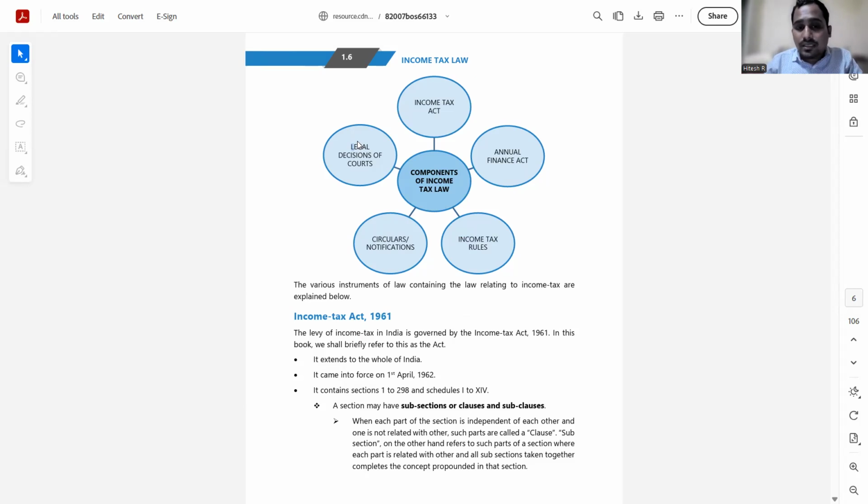So in such cases, when a conflict arises and the public goes to the court, the judiciary gives a judgment. These judgments can be used as a reference, and they are binding on the citizens of India, be it the revenue department side or the citizen side. Okay, so these are the large components of the Income Tax Act broadly: the Income Tax Act, Income Tax Rules, the annual Finance Act, the circulars and notifications, and finally the legal decisions of courts.